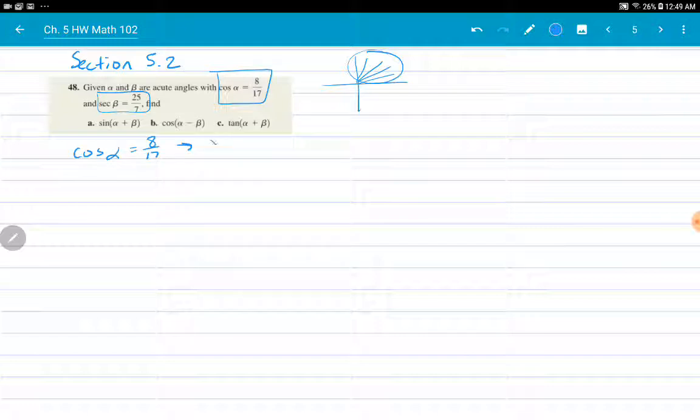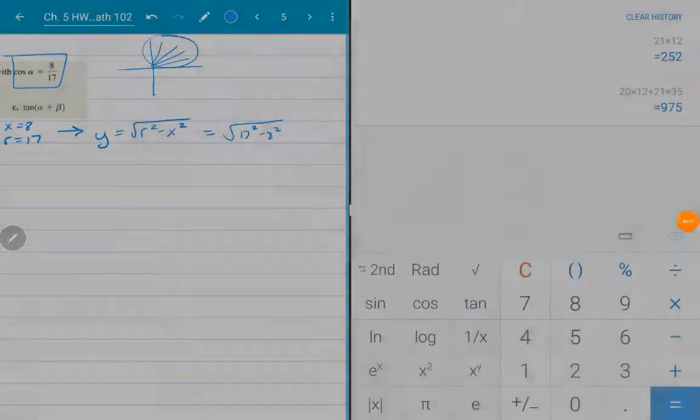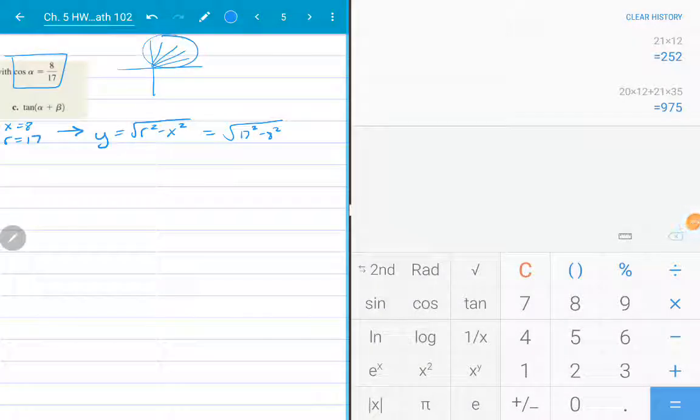That tells me that x is equal to 8, r is equal to 17, which tells me that y is equal to the square root of r squared minus x squared, which is the square root of 17 squared minus 8 squared. I'm going to use my calculator to figure that one out.